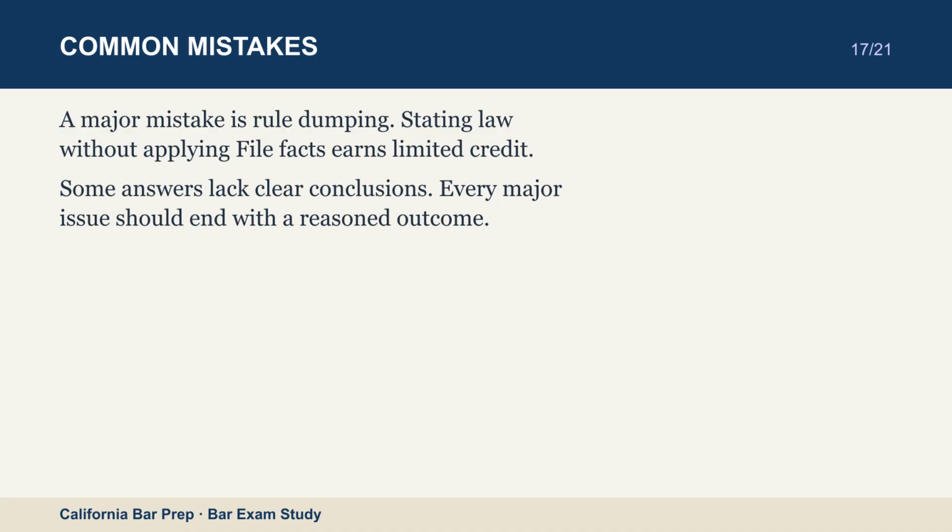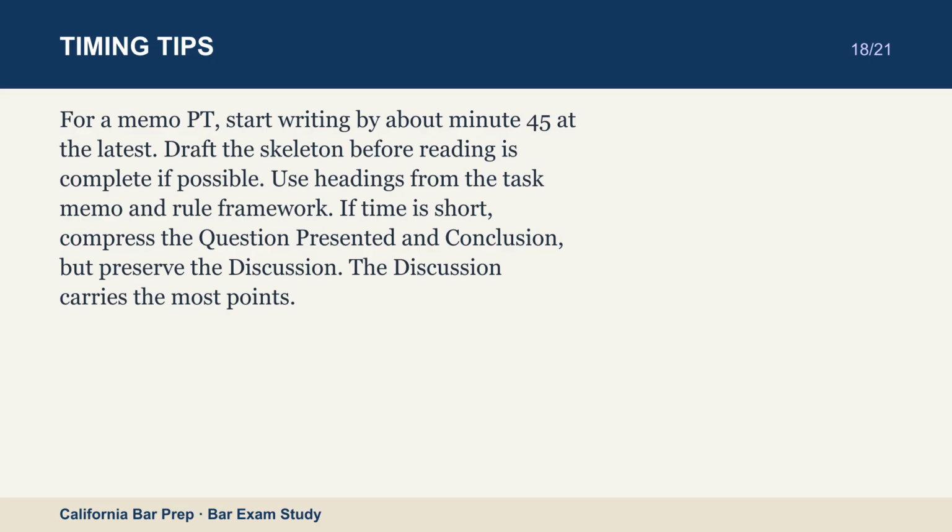For a memo PT, start writing by about minute 45 at the latest. Draft the skeleton before reading is complete if possible. Use headings from the task memo and rule framework. If time is short, compress the question presented and conclusion, but preserve the discussion. The discussion carries the most points.